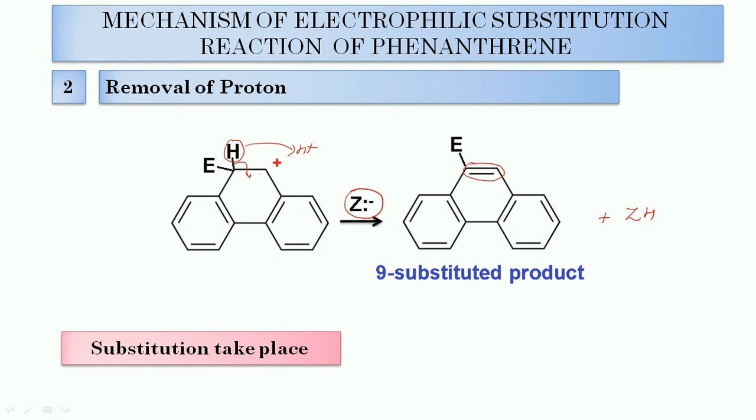And here we get this 9 substituted product. In case of 10 substituted product, the same mechanism and reaction will occur.